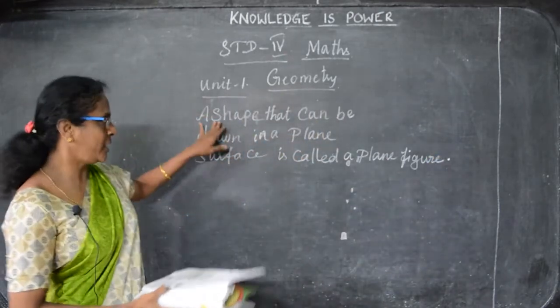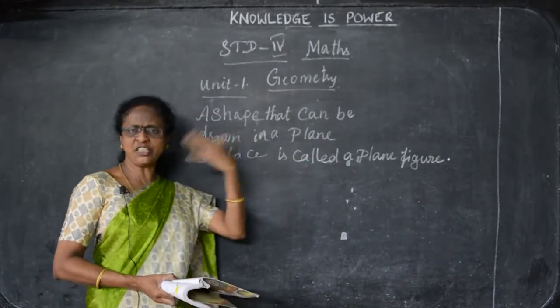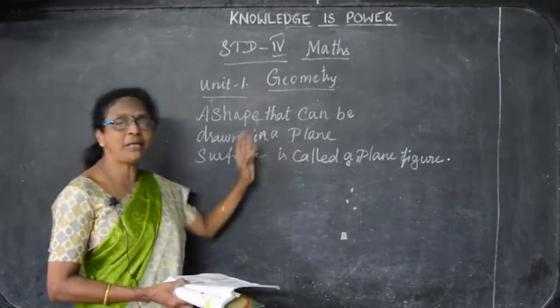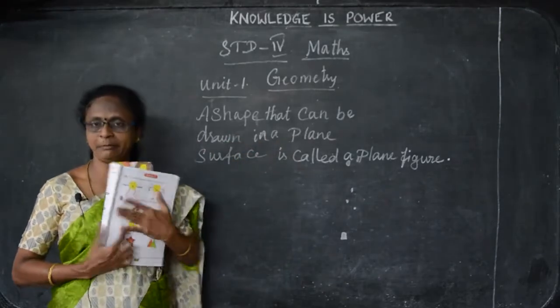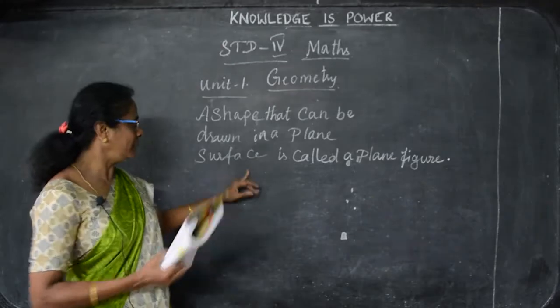A shape that can be drawn on a plain surface, any plain paper.